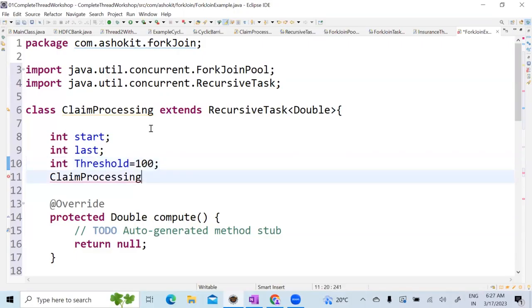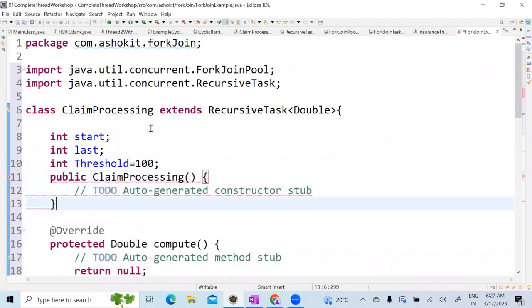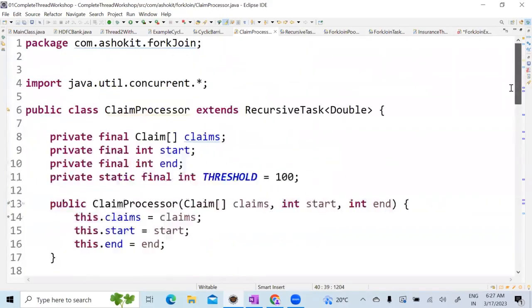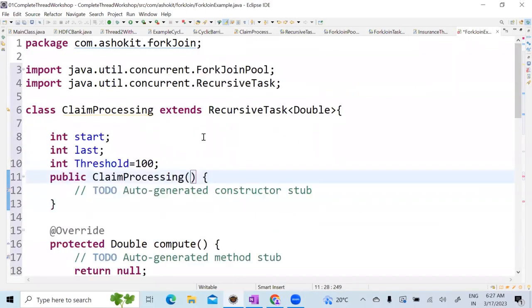Now what I will do is ClaimProcessing, with claims array, comma int start, int end.